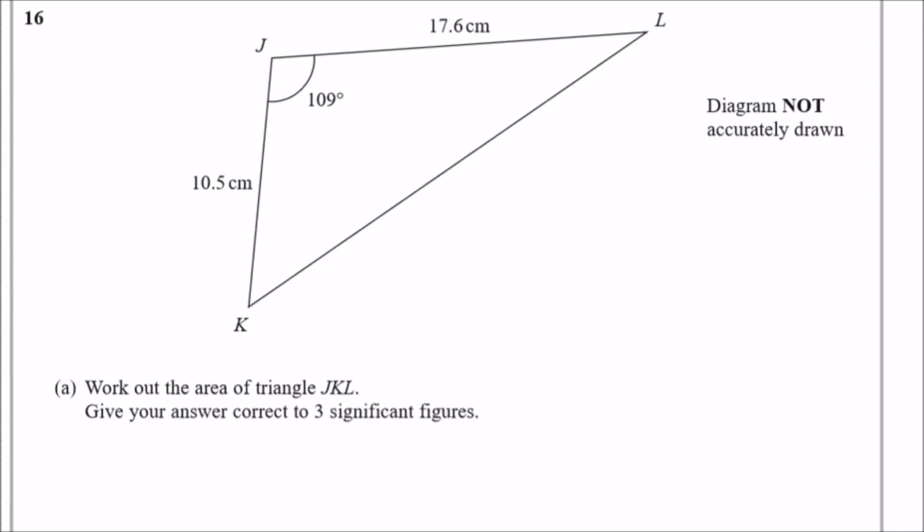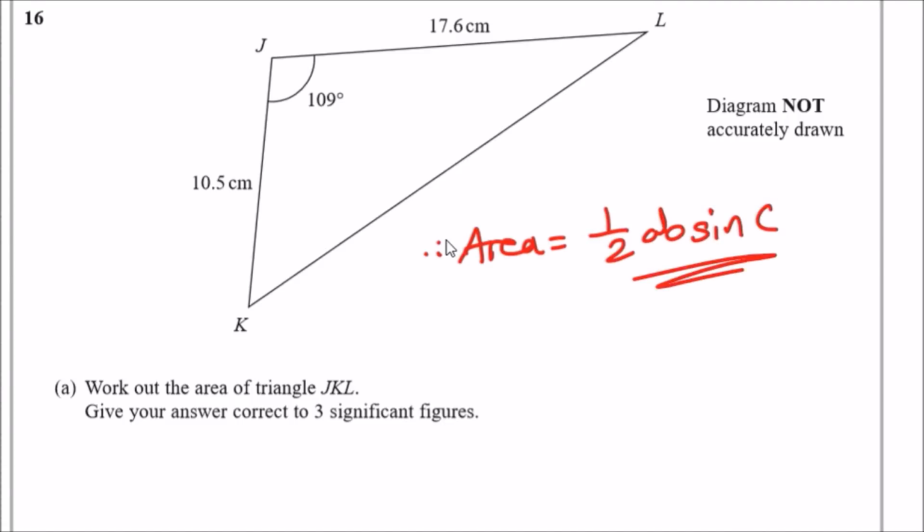So here we go. Here we're told to work out the area of this triangle. Now thankfully this is a standard triangle, and the formula is actually given in the front of the book. Using the formula in the front of the book, it states that the area is always half AB sine C. Now what is this referring to? This implies that for any regular triangle, we need two given sides, A and B, with an angle in between, C. And we got it perfectly there. We got A is 10.5, B is 17.6, and the angle is 109. And that's it.